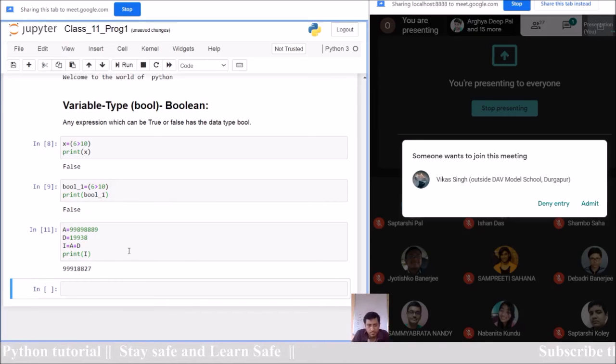Explain this program. Number 11. Explain this program. Jyotishko. Sir, A is an identifier which identifies a specific integer. D is also another identifier which identifies... No, this is a real-time, another program. This is a real world program I have written to solve one real world problem. I have written this 4-line program.